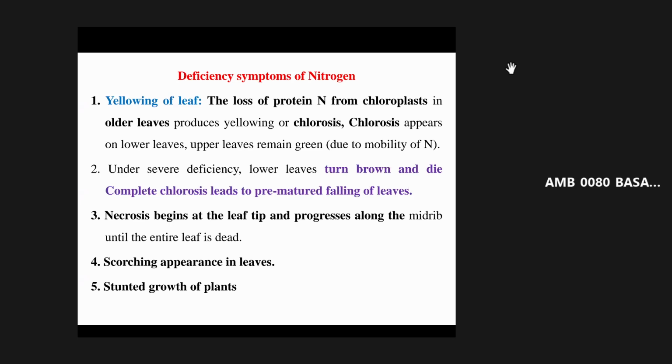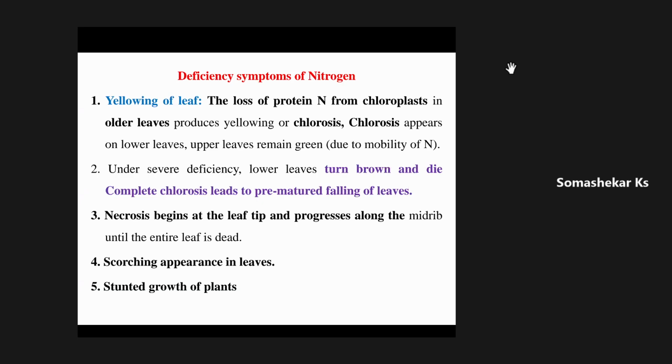Sir, in necrosis, the leaf is completely dead. Yes. Necrosis is not confined to any age of the leaves. It may be older leaves, or the yellowing will start from the tip of the leaves, and immediately after the yellowing symptom shows, it will start dying. The burning symptom will be observed in leaves. That is called necrosis, and at the final stage of necrosis, it leads to scorching. The entire leaf will become dry.